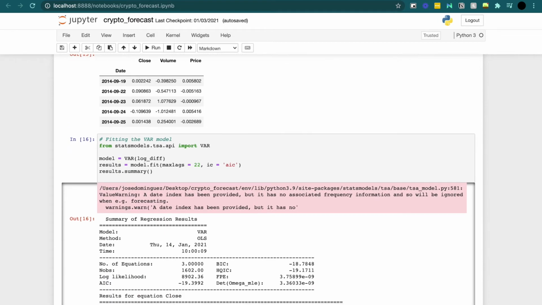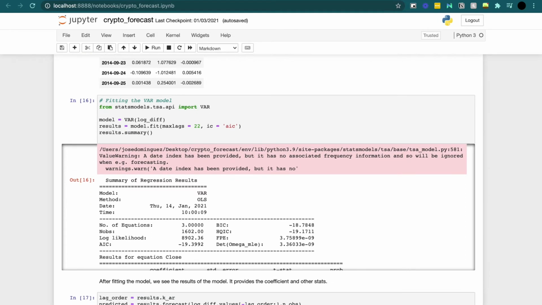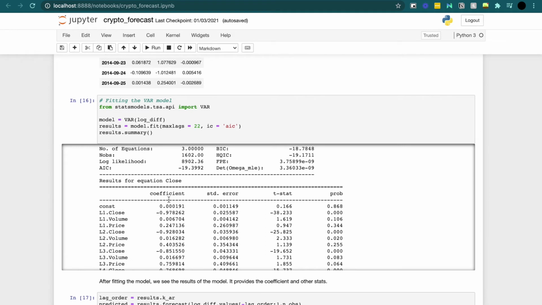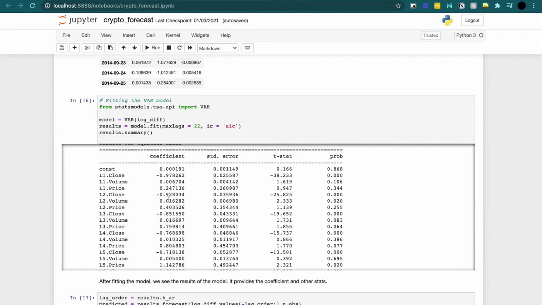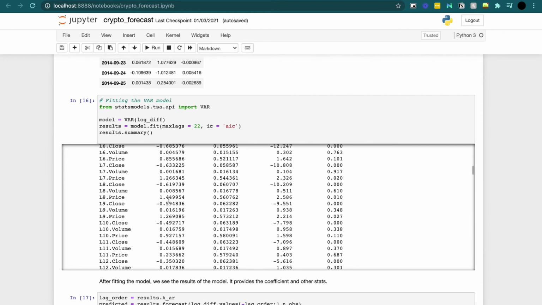What I'm doing next is importing the model, so I'm importing our VAR model. I'm fitting our data. I'm just grabbing a summary of the results from the model. And what you see here is that the model is evaluating all of these coefficients. It's evaluating the standard deviation, and it's evaluating all the probabilities and other statistics.